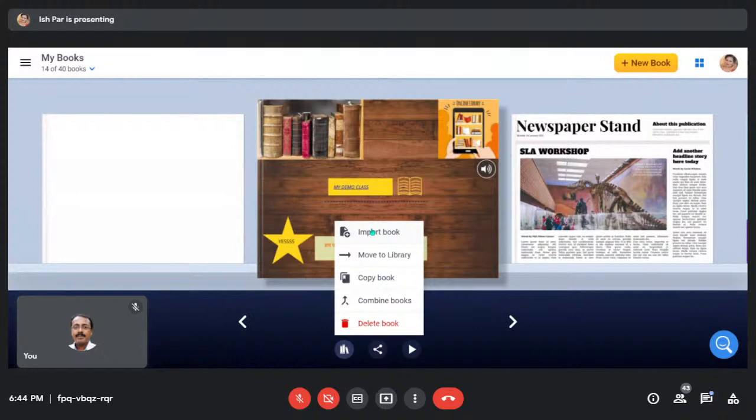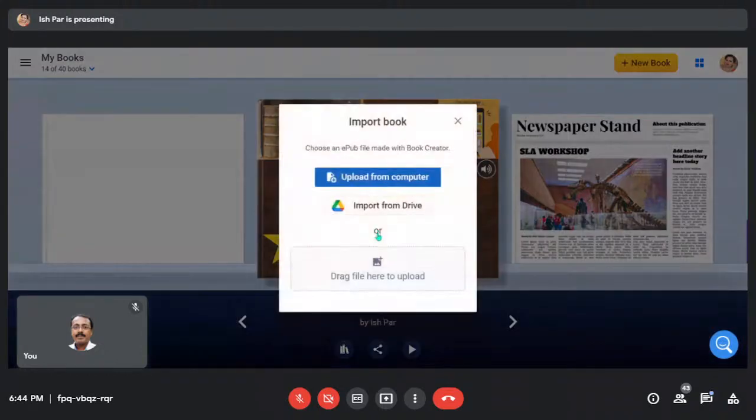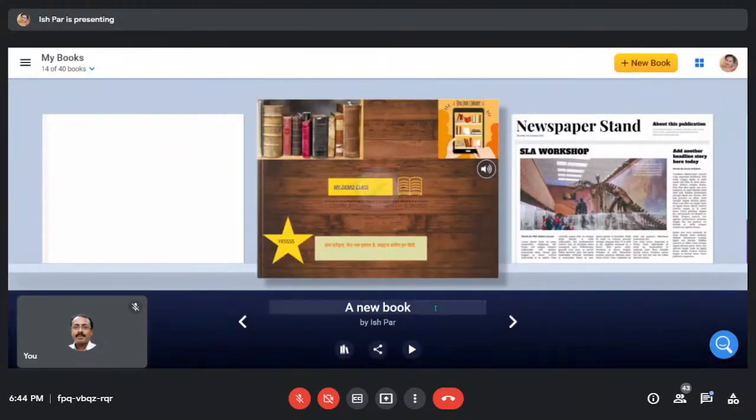If you have any other book created or kept in a drive, you can import the book from your computer drive or upload from anywhere. But it should be an EPUB file. EPUB file means you have created a file on Book Creator and you have kept it in your drive, and then you want to add it again. Then you can do this, right?